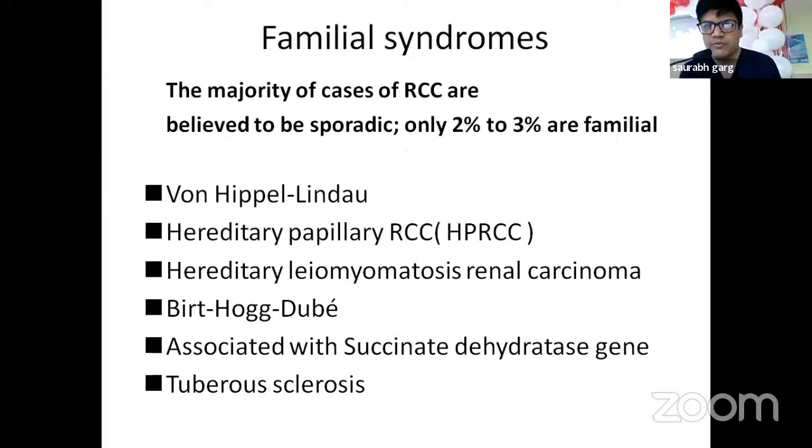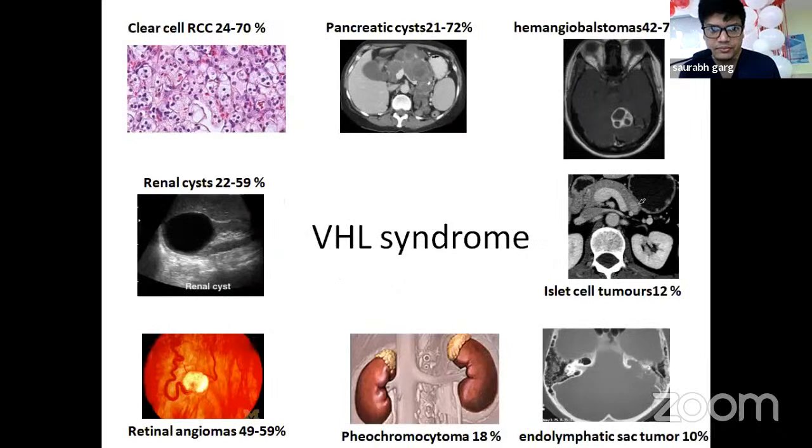Now I will be discussing some familial syndromes. The majority of cases of RCC are believed to be sporadic. Only 2 to 3% are familial. They include von Hippel-Lindau syndrome, hereditary papillary RCC, hereditary leiomyomatosis and renal cell carcinoma, Birt-Hogg-Dubé syndrome, hereditary RCC associated with the succinate dehydrogenase enzyme gene, and tuberous sclerosis.